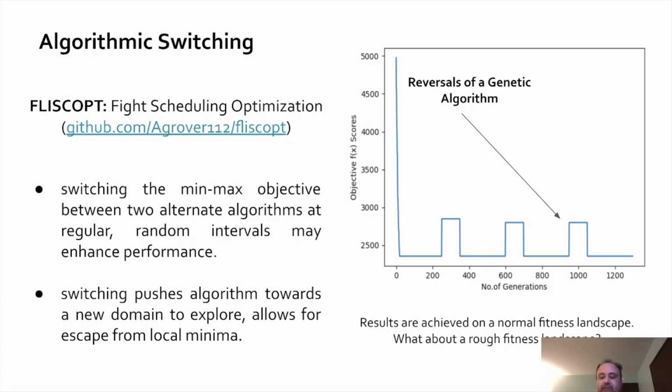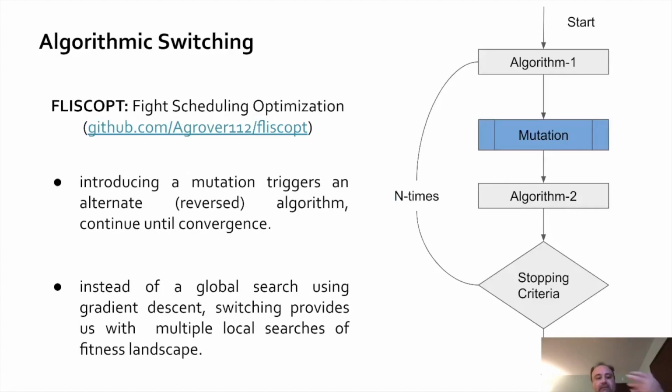So this reversal would have more of an effect. And this is a sketch of the algorithm. Basically, you start with algorithm 1, you introduce a mutation, which then flips to a new reversed algorithm, and that reversed algorithm allows the system to explore, engage in multiple local searches of the fitness landscape.